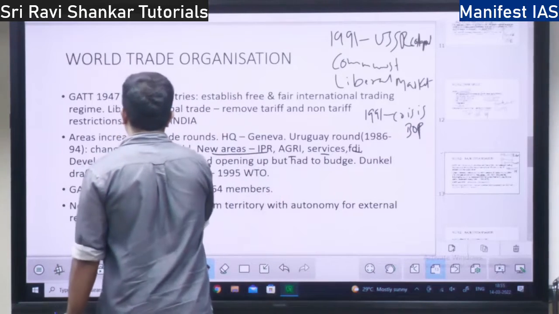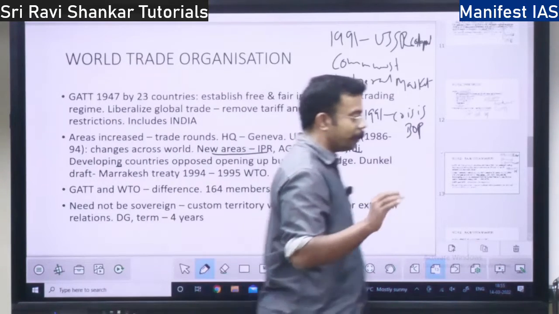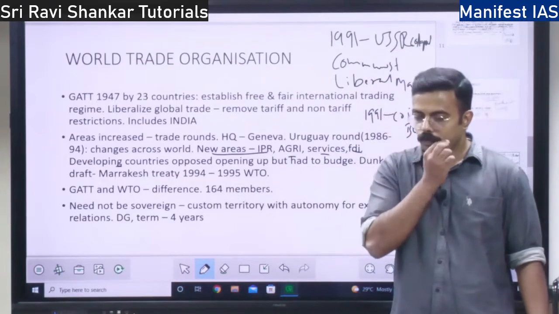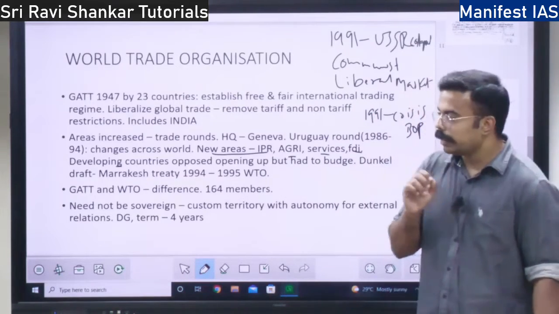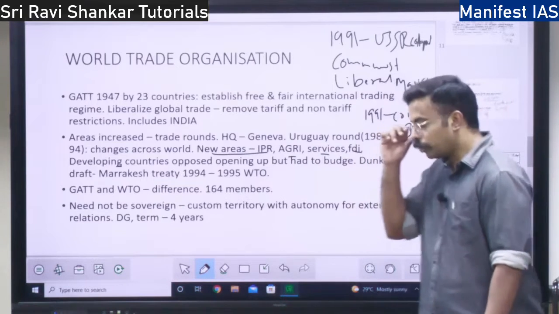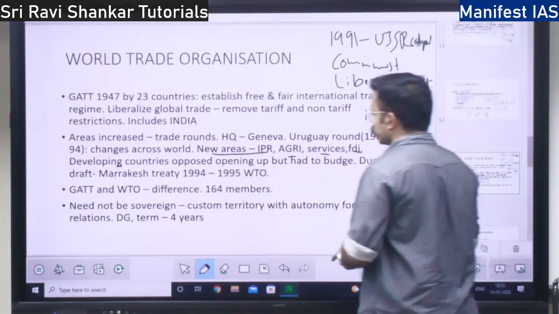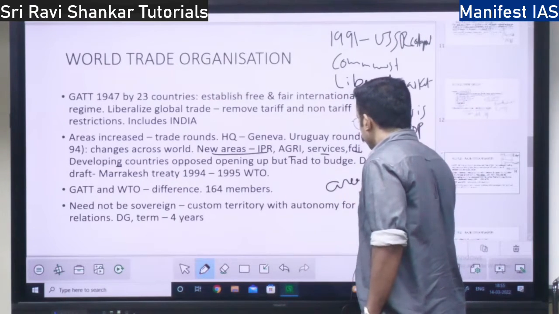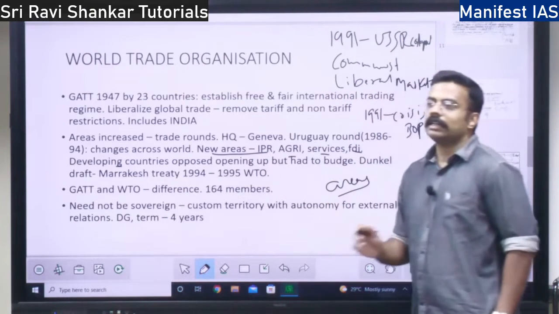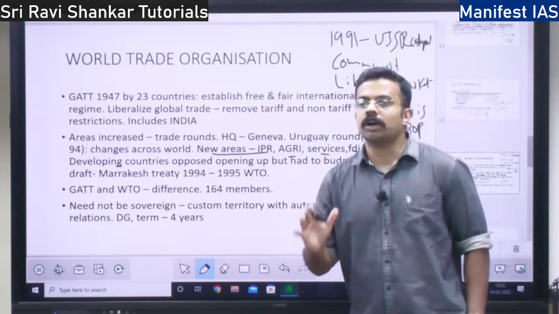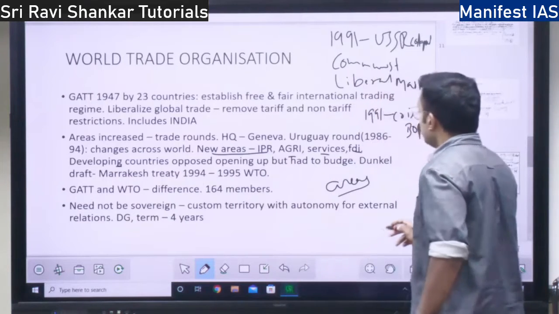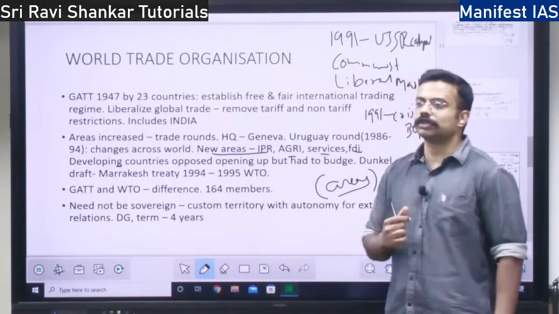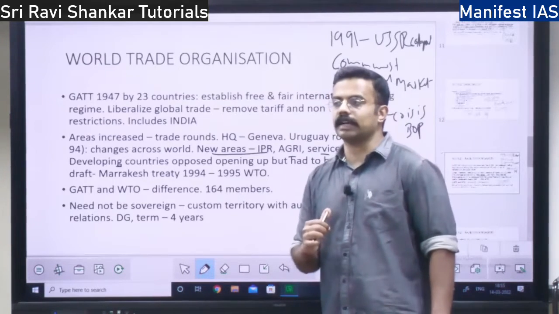Now, the developing countries were opposing. Why were they opposing? Because earlier the focus was on very few areas, and they wanted to limit the trade discussion only to these few areas, let's say trade in some goods, consumer goods or something like that.